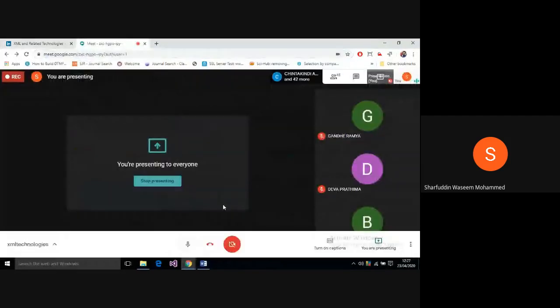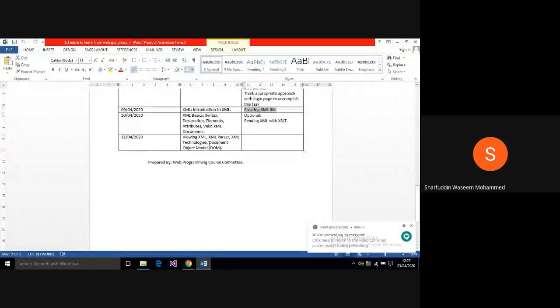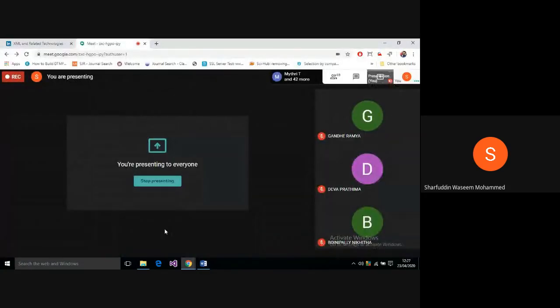And the remaining concept is the document object model. There are 3 levels of DOM: level 1, level 2 and level 3. And what is the importance of DOM? To parse your document, we use the document object model. It provides a set of APIs, a set of objects, with the help of which you can access the XML document. Just as we did in HTML, to access the HTML page we were using JavaScript, and in JavaScript we use the document object model.